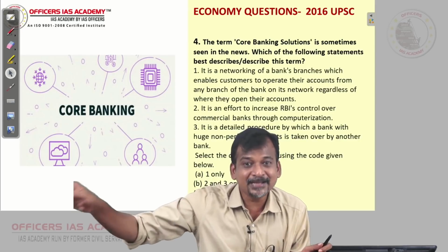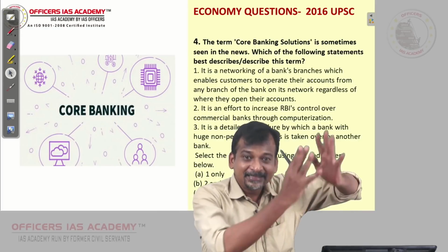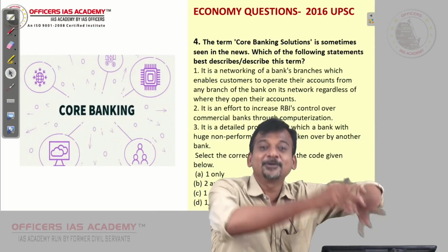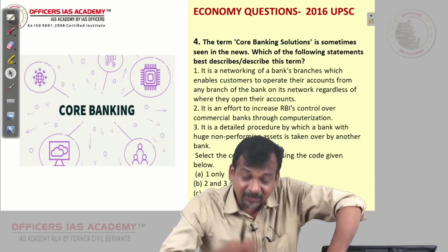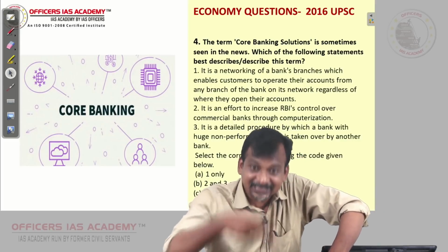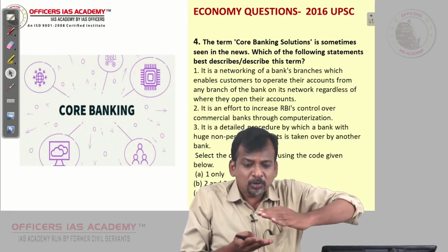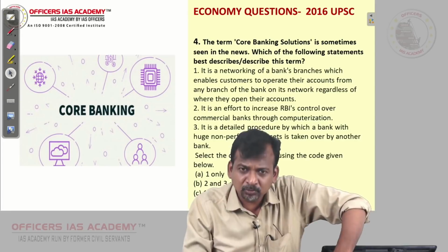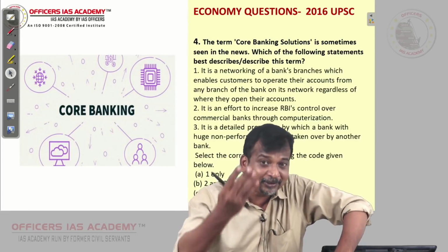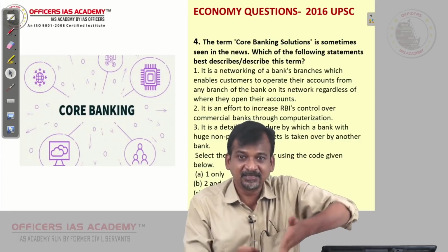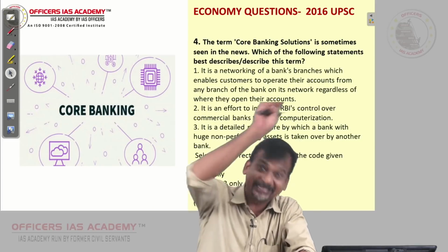Because the Annanagar branch will not know whether my mother's savings amount is 20,000 or 30,000. Only that mother bank, whichever branch she has the account in, will have that data. So they will say, oh, you have 30,000 in the account, you want to withdraw 20,000, okay, you take it. But in case we want 40,000, they will say, no, your savings itself is 30,000 only, you cannot withdraw 40,000. This was there at that time.